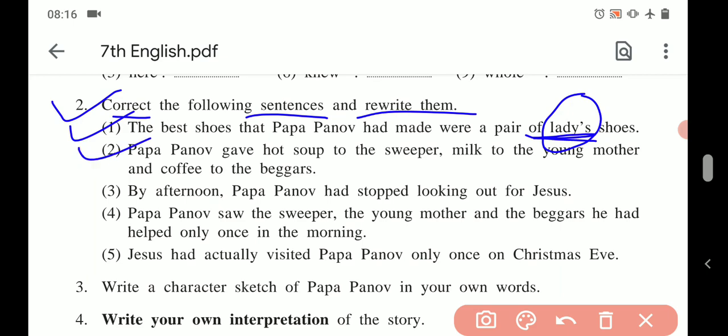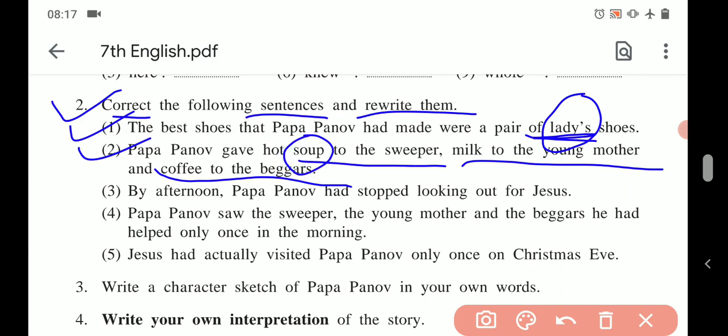Second, Papa Panno gave hot soup to the sweeper. It is wrong. Milk to the young mother, it's also wrong. And coffee to the beggars. So all these are written with the wrong arrangement. So answer is what? Papa Panno gave coffee to the sweeper.